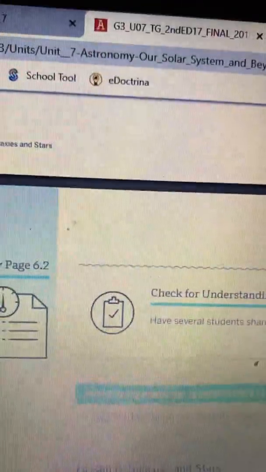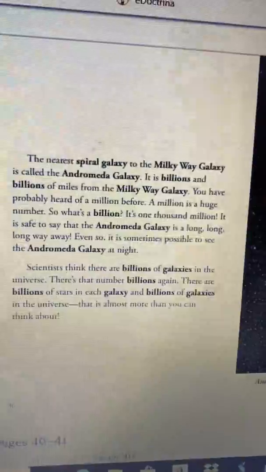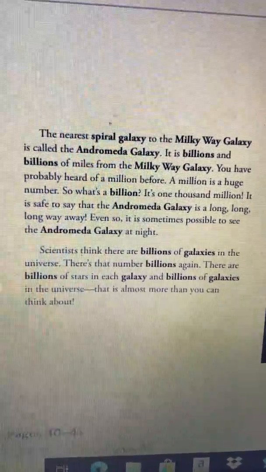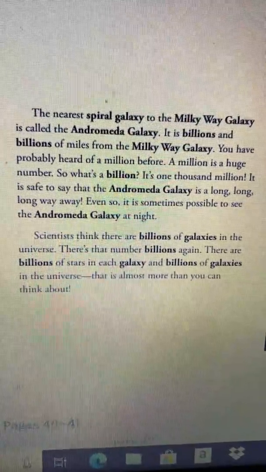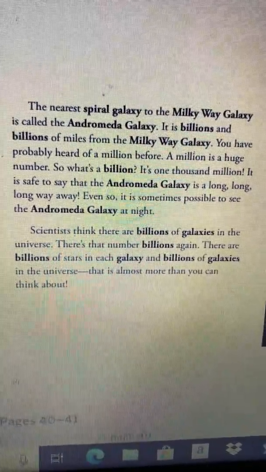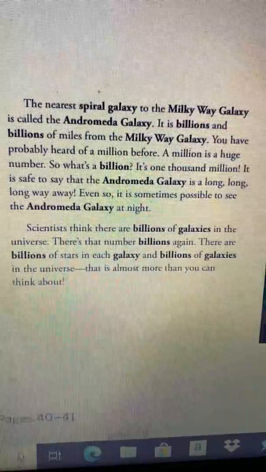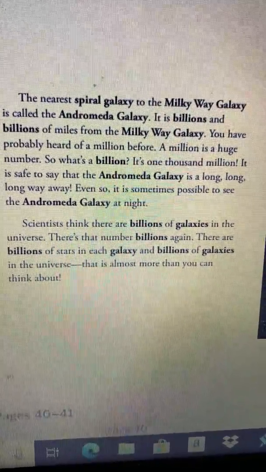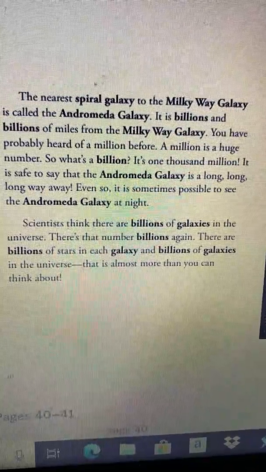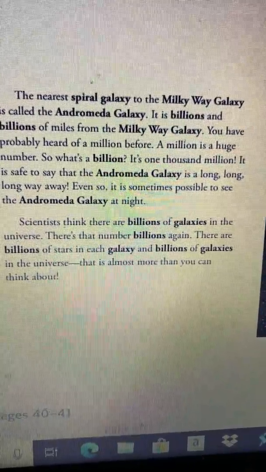Okay, boys and girls, that was our last page. I will be making sure that I post all these pictures of your reader. I'll make sure I try to include the best I can with the picture and the writing, because I think it's important that you get your illustrations and your photographs included, just to make it even simpler to understand what the author is trying to tell us.